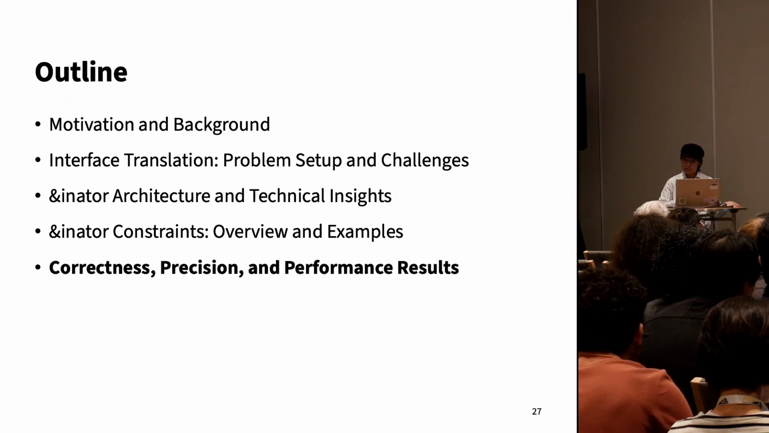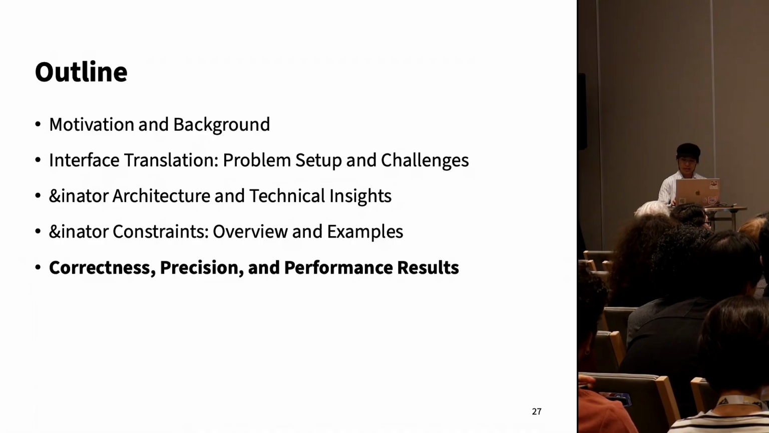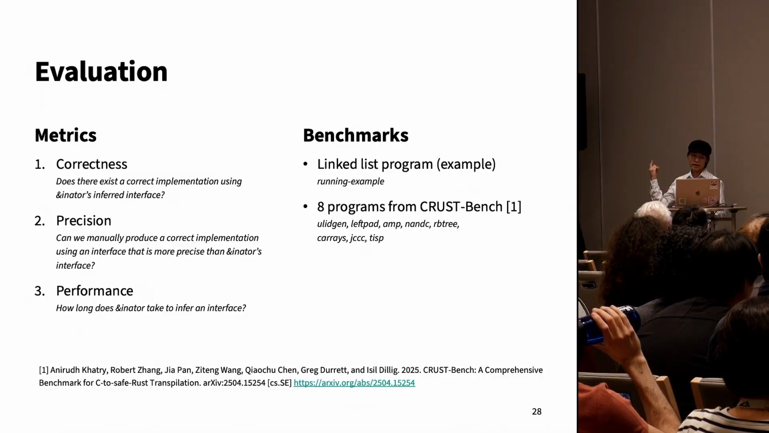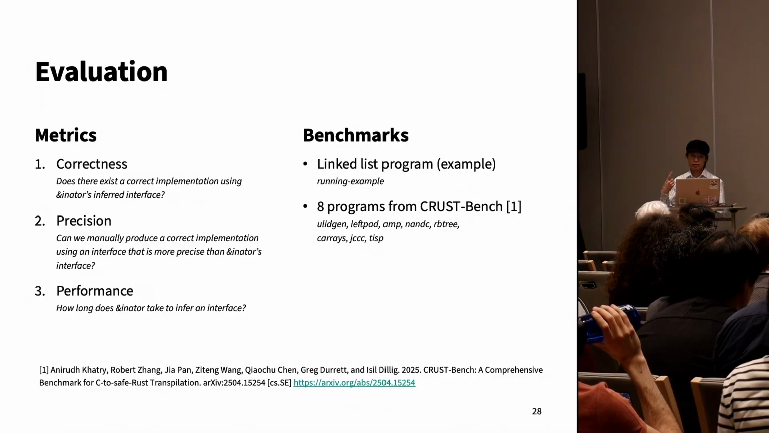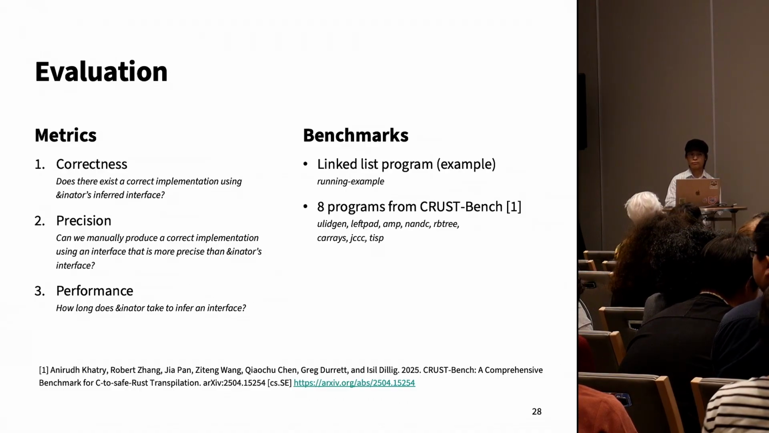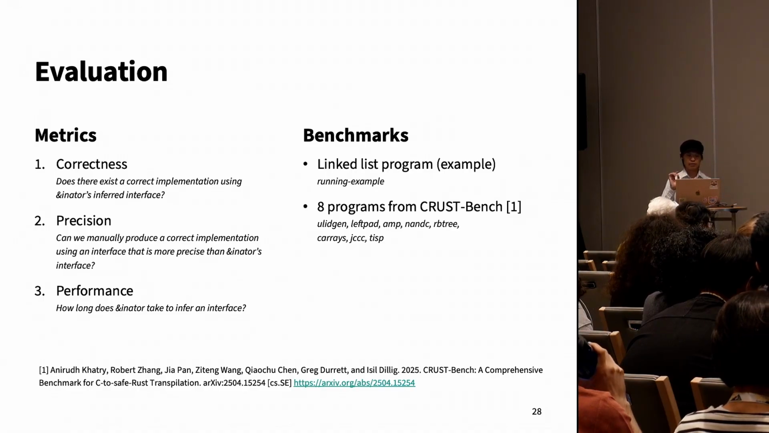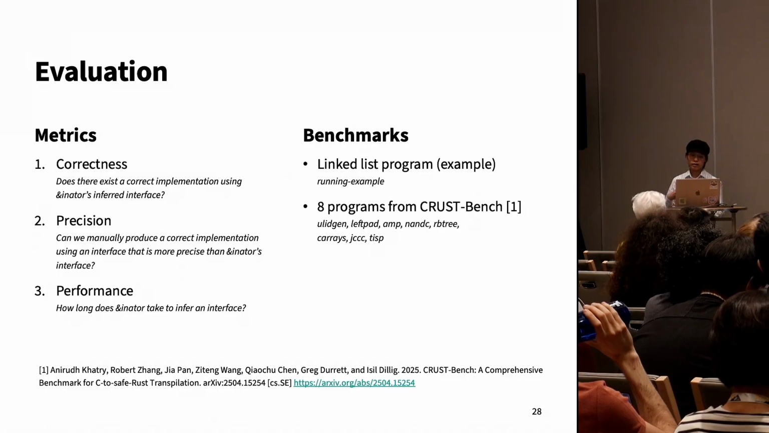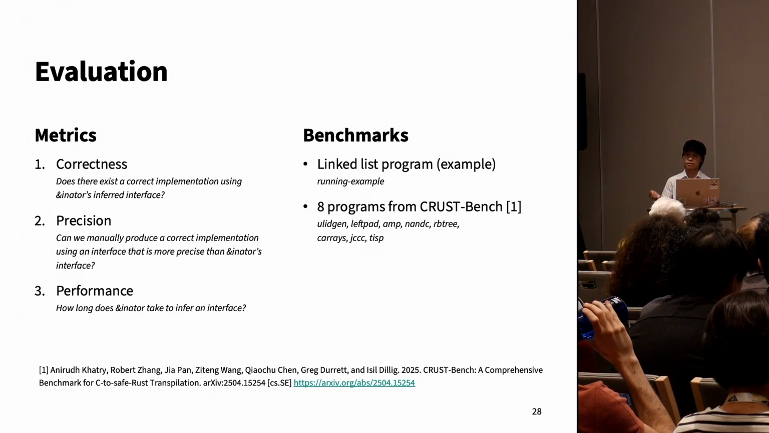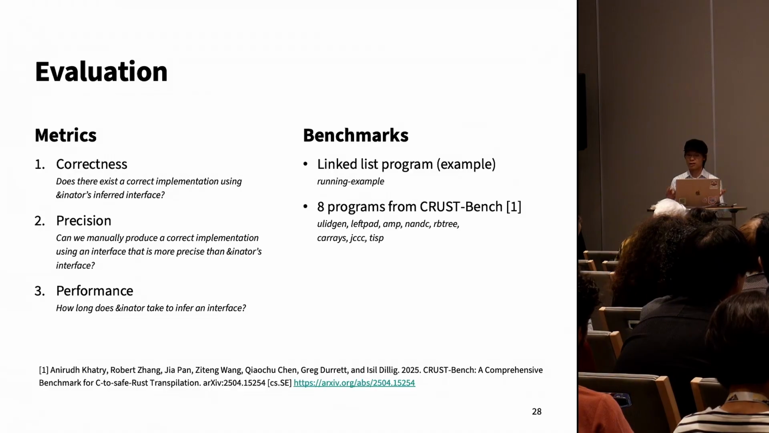Now, how well does Refnator work? We evaluated Refnator based on 3 metrics. The first 2, correctness and precision, we've already talked about. And the third one is performance. For the performance metric, what we care about is how long Refnator takes to infer an interface, not its runtime performance. We evaluated these 3 metrics on 9 benchmarks. One of the benchmarks is the program that we've been looking at in our example, and 8 programs come from CrustBench, which is a C to Rust translation evaluation suite.